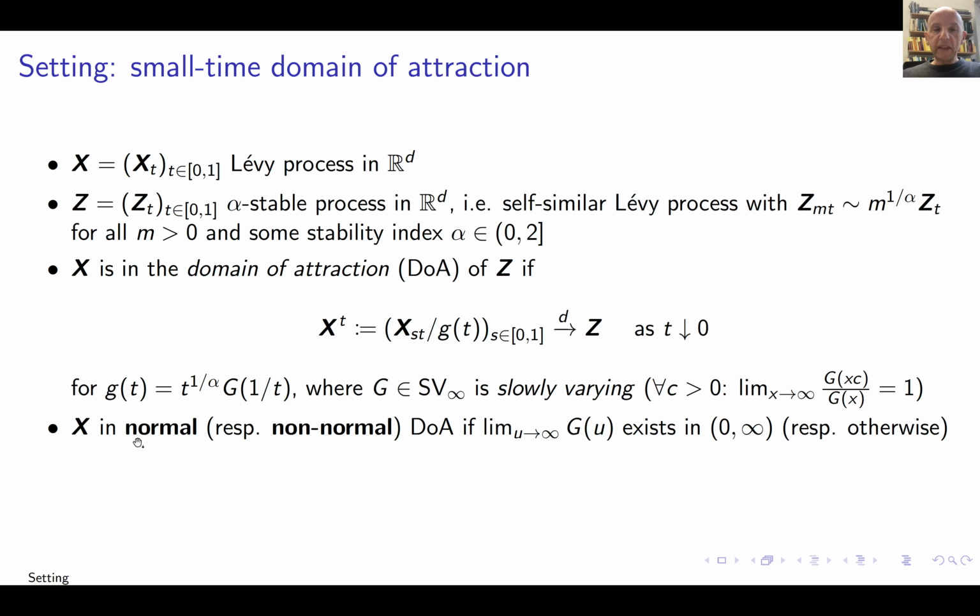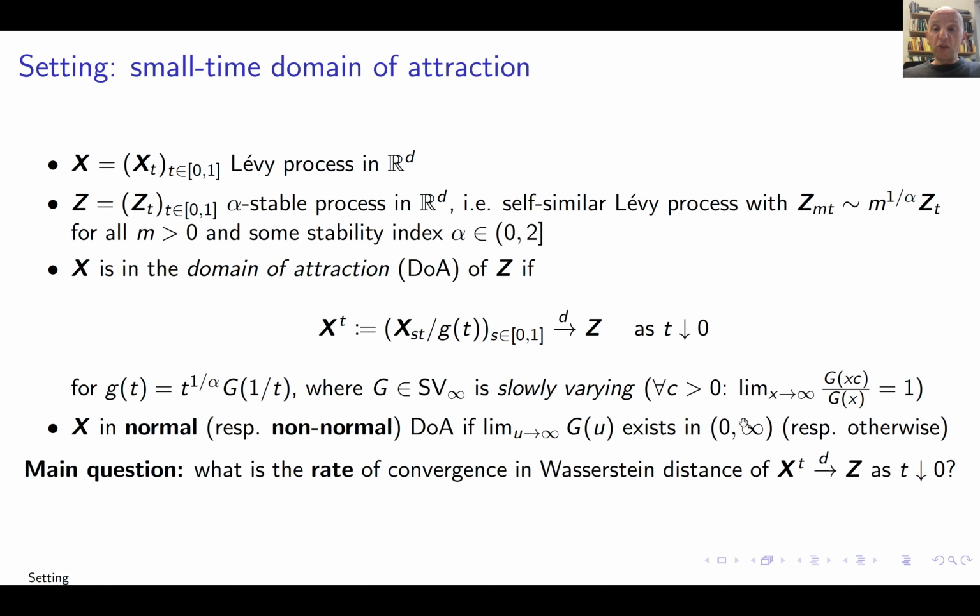And there are 2 possibilities. We say that X is in the normal domain of attraction if this capital G has a positive finite limit. And it's in the non-normal domain of attraction if this is not the case. Okay, now the question is, what's the rate of convergence, right? This is the scaled X. How fast does this converge in the Wasserstein distance?